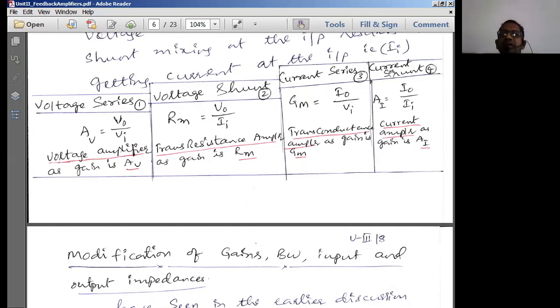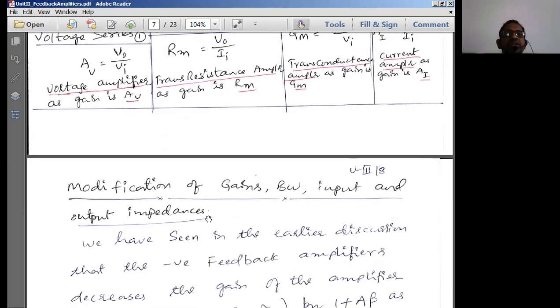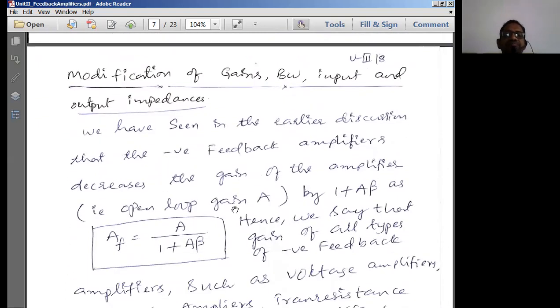Then similarly, the current shunt feedback topology. In the case of current shunt, what is the output? Output is current. What is the input? Because of shunt mixing, the input current is going to get affected. So here the gain is output current by input current, which is current gain. We can write this as AI. Suffix I stands for current, A stands for gain. So we call it current gain. This we call trans conductance gain. This is called trans resistance gain, and this is the voltage gain of the amplifier circuit.